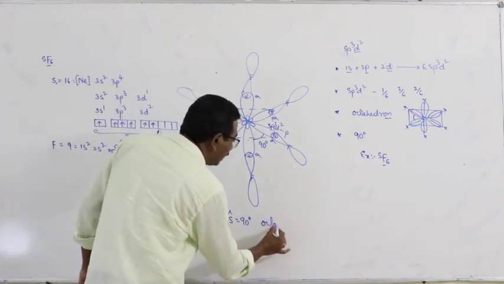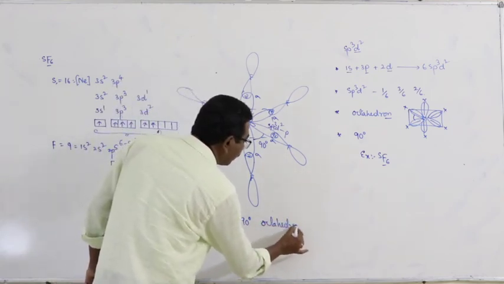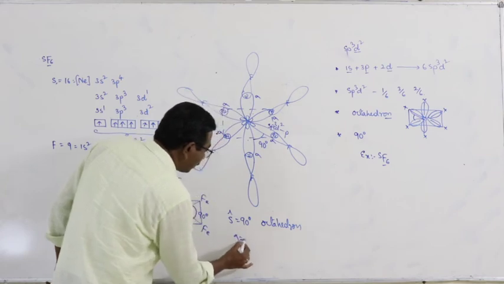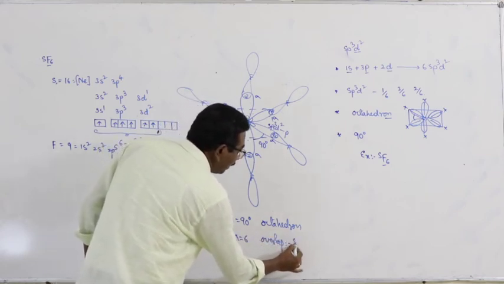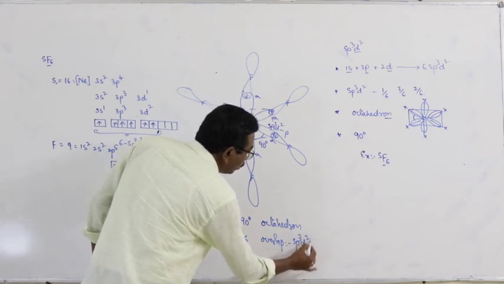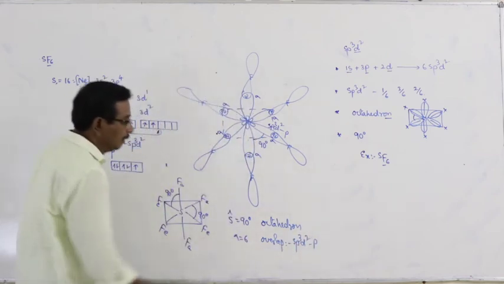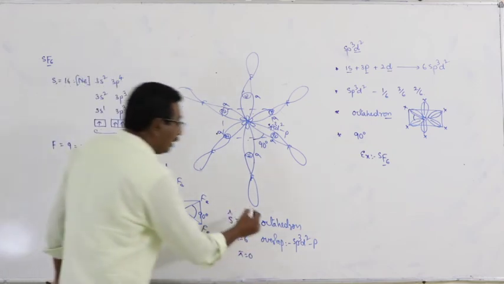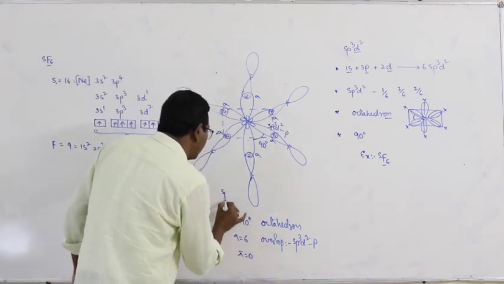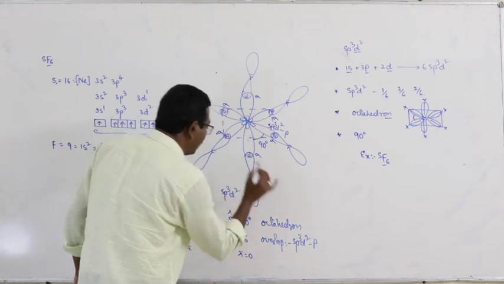The shape of the molecule is octahedron. Number of sigma bonds 6. Type of overlap: sp3d2 and p overlap. Number of pi bonds equal to 0. Type of hybridization: sp3d2 hybridization.